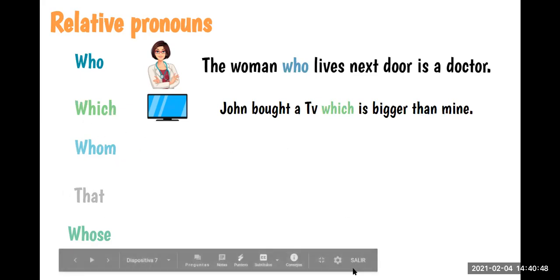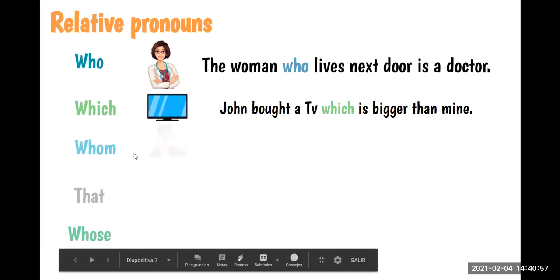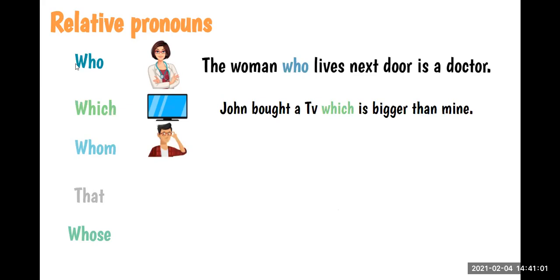What about whom? What can you tell me about whom? To people, yes, to people too, but what is the meaning of this? Is it the same as who? Whom and who, are they the same?